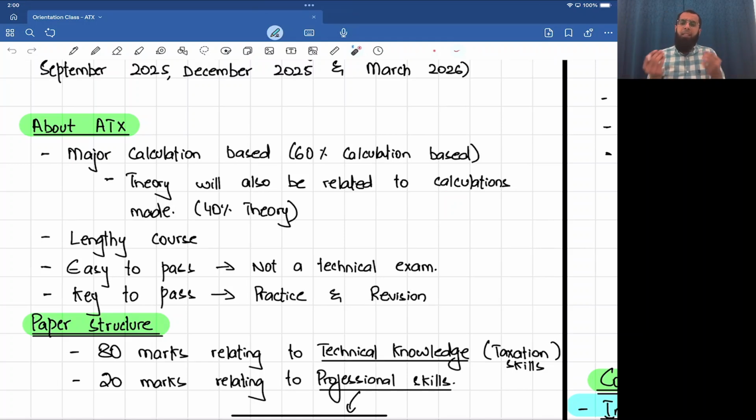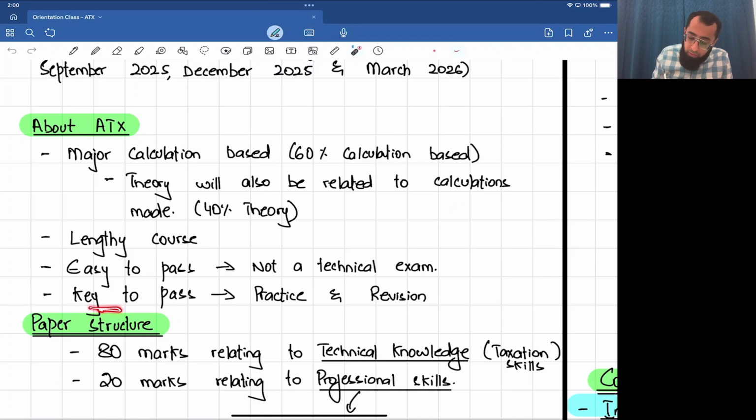But advanced taxation is a bit lengthy course because taxation is small things. But the good thing is that it's always easy to pass, because in advanced taxation there are no technical tax plannings or something like that. If you remember the rules and you can apply them to the scenario, it's always easy. It's not like technical management or something like that. So a lengthy course, but easy to pass because it's not a technical exam. Taxation is more like a rule-based structure.